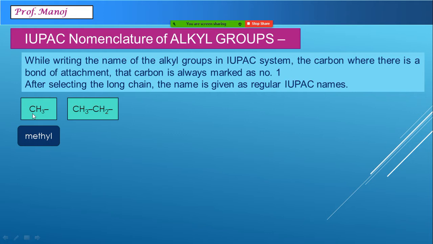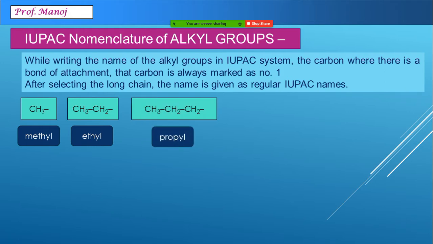Imagine this second example. Which will be our first carbon in this case? It's going to be CH2. So this is first, this is second. There are only two carbon atoms, so it will be called ethyl. Similarly, if you are having a three carbon atoms chain, it should be called propyl.